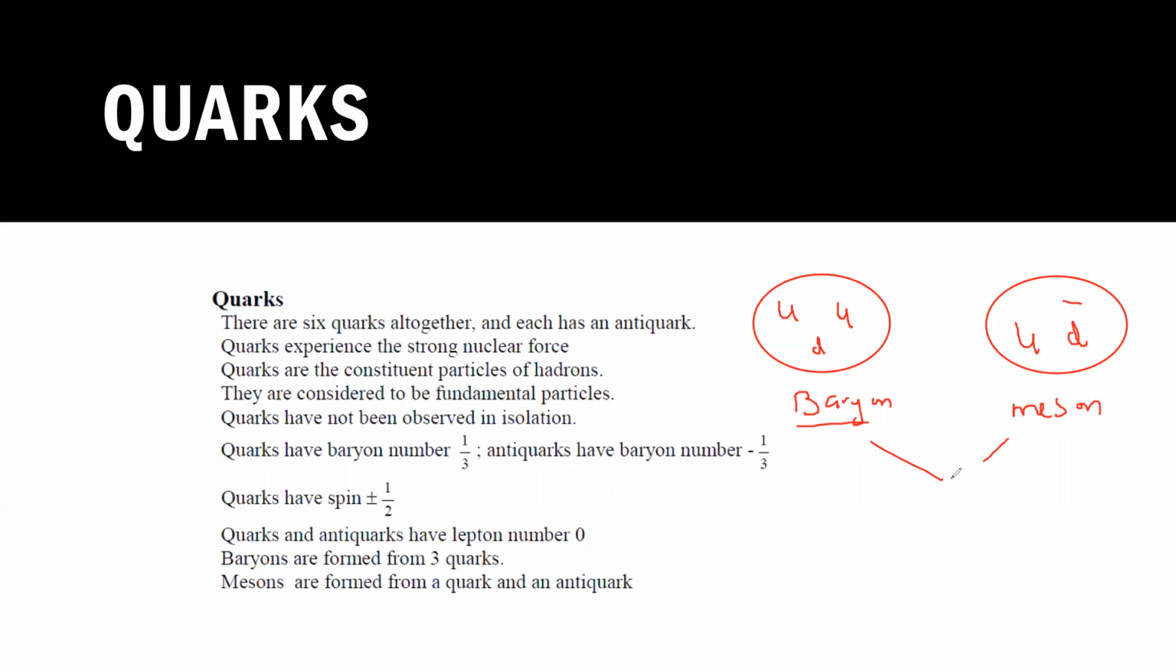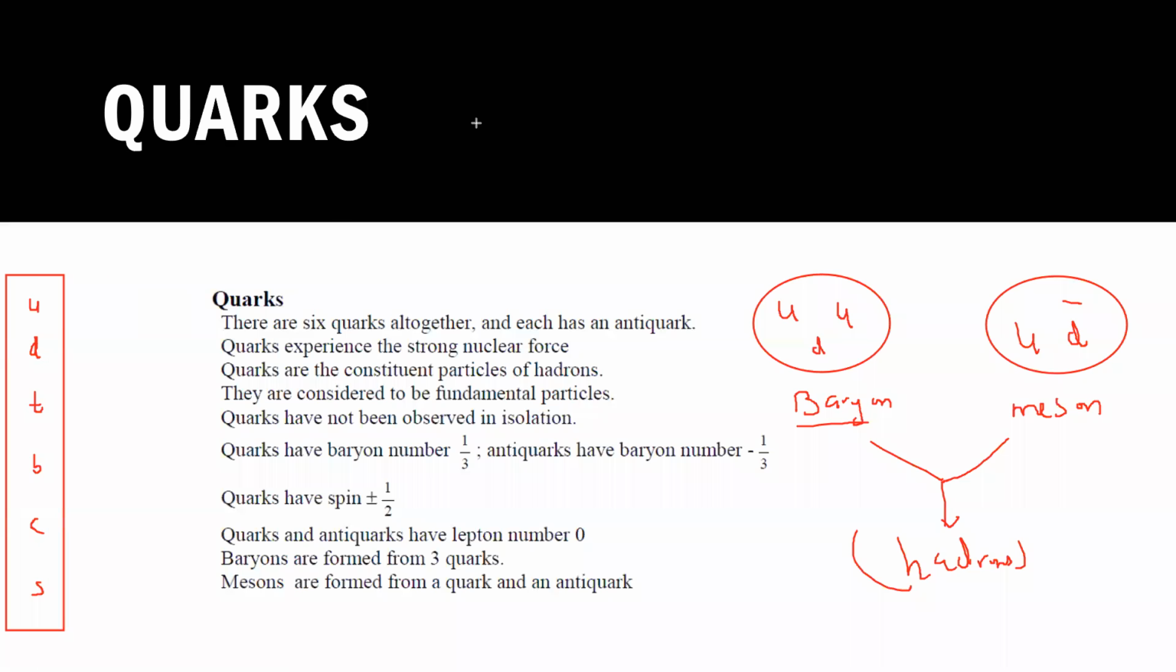And meson and baryon collectively are known as hadrons. So quarks can be up, down, top, bottom, charm, strange. These are the quarks. For every quark there is an anti-quark. For example, up has anti-up, down anti-down, top anti-top, bottom anti-bottom, charm anti-charm, strange anti-strange.